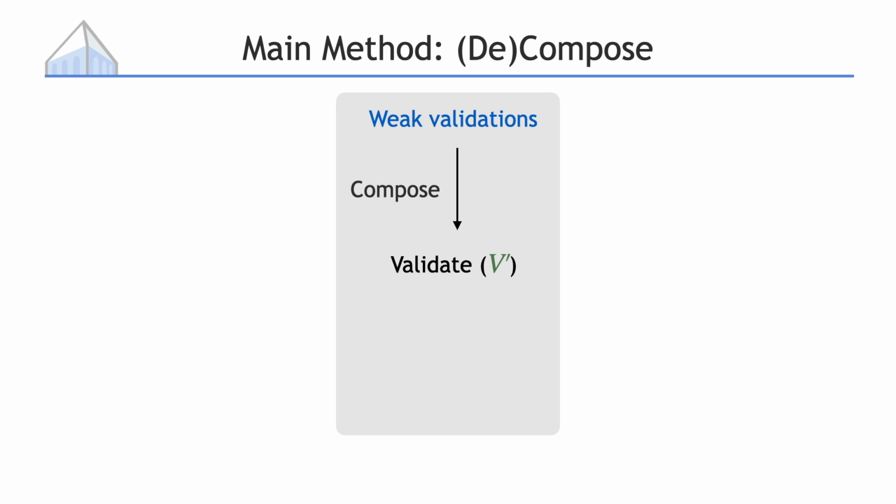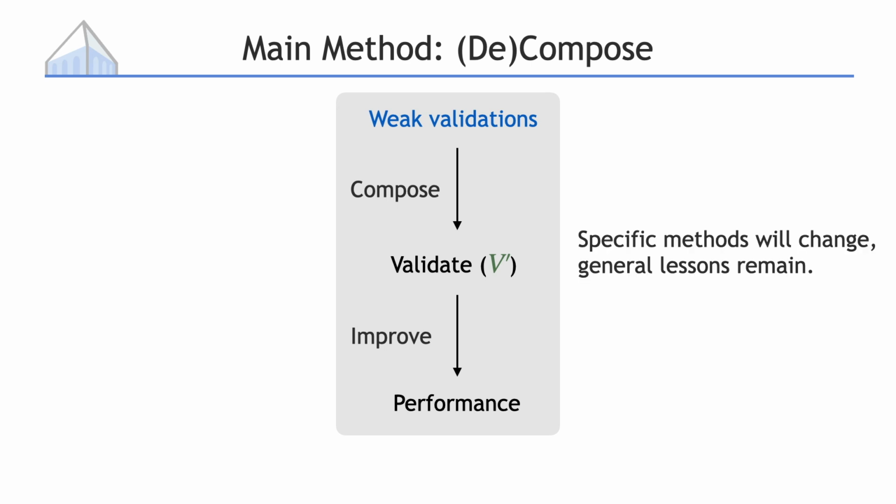Once we can validate whether language model output is correct, we can use that information to reject bad samples from the language model and then improve the performance as a result. Finally, note that the work presented here came from 3 years ago, so the specific method will be outdated. However, some general lessons will remain. At the end of each part, I will briefly discuss what the takeaways are that are still relevant these days.